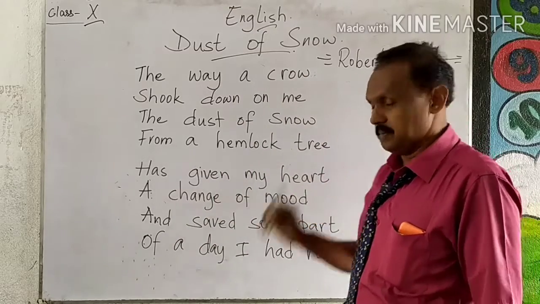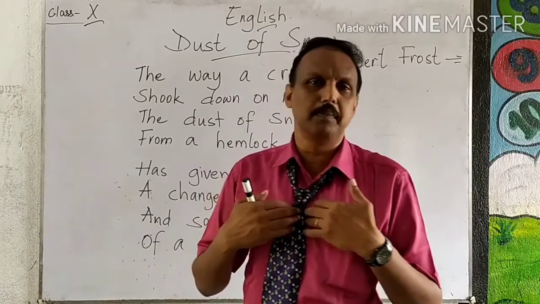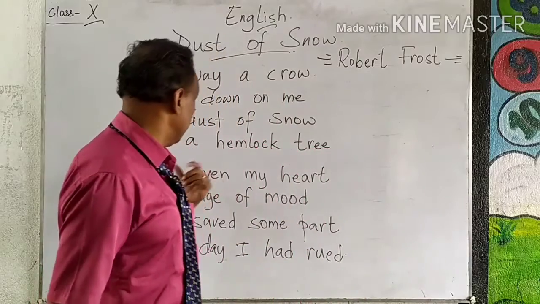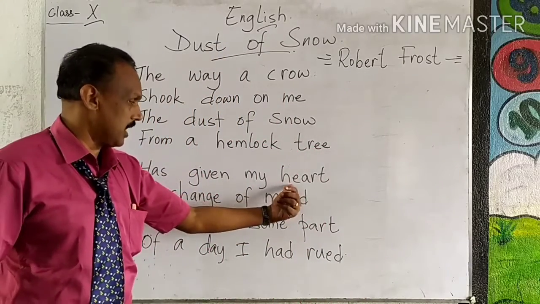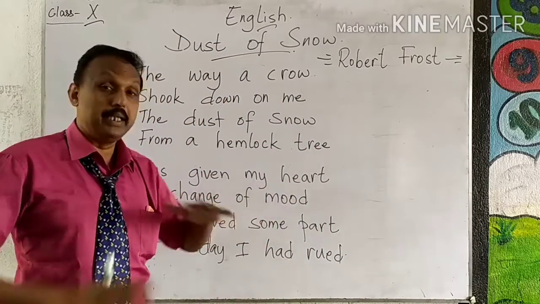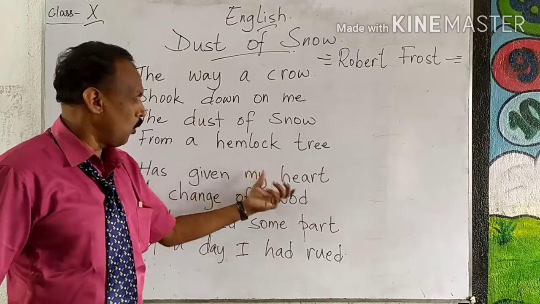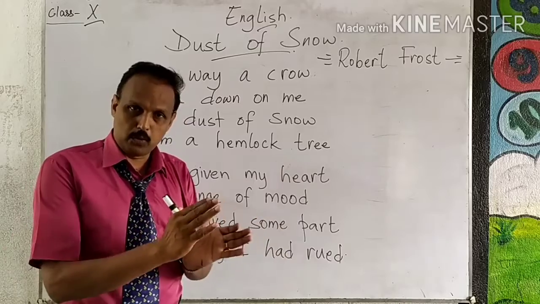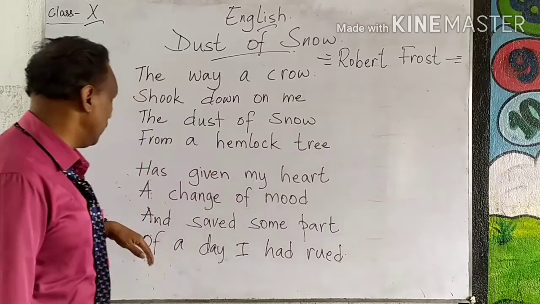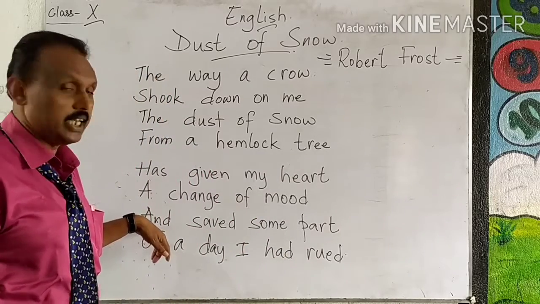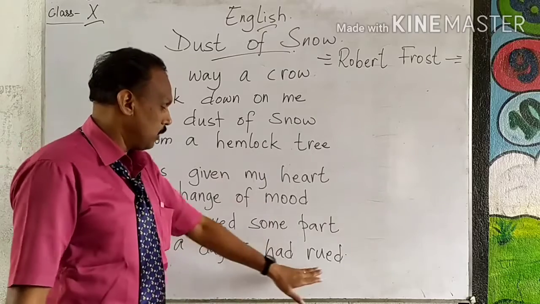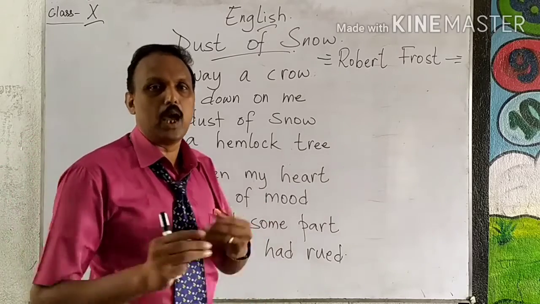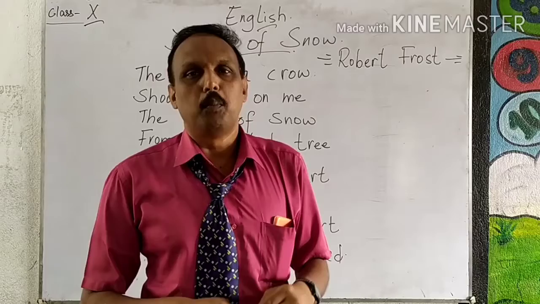And here, heart. What do you mean by heart? Heart doesn't mean that only his heart has given a change. So here it means the whole body. His whole body became positive. And a change of mood. From a sorrowful mood, the poet changed into a joyful mood. And what did he decide? Till now I had worried and wasted my day. Now I will go and do something positive.